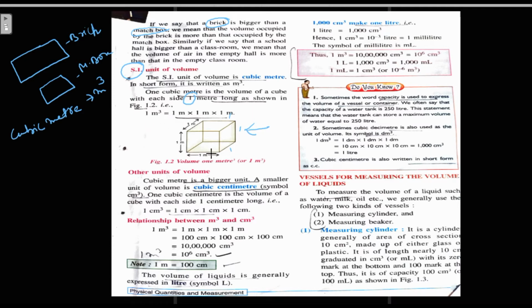It has 3 sides, each side having length 1 meter, so its volume would be side cube, here 1 meter into 1 meter into 1 meter. The other units of volume are bigger and smaller units.